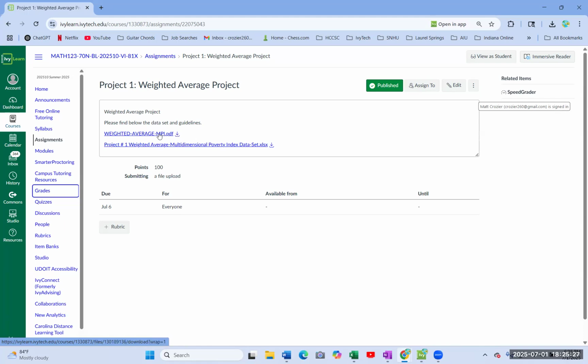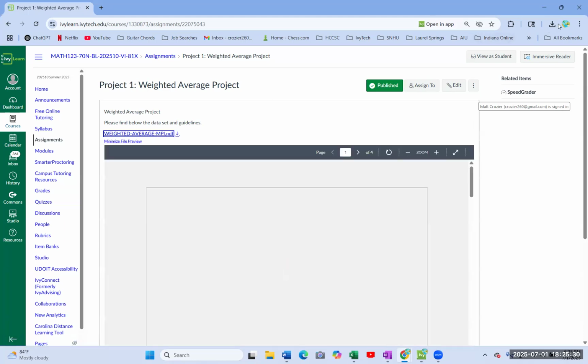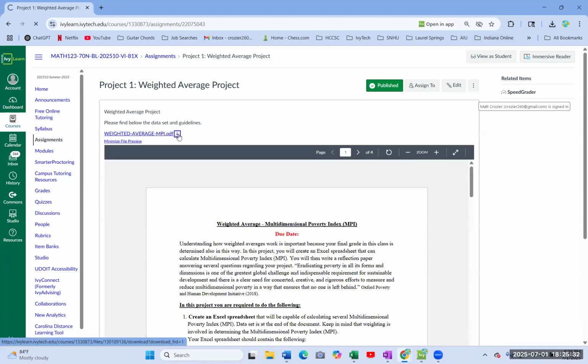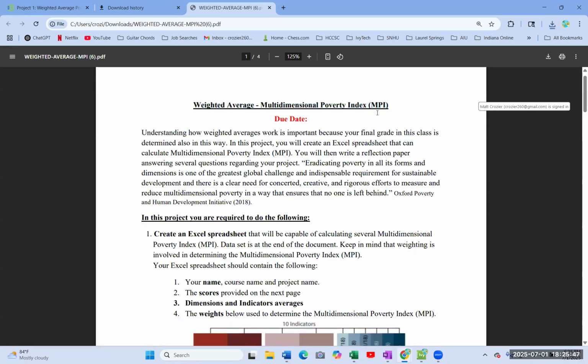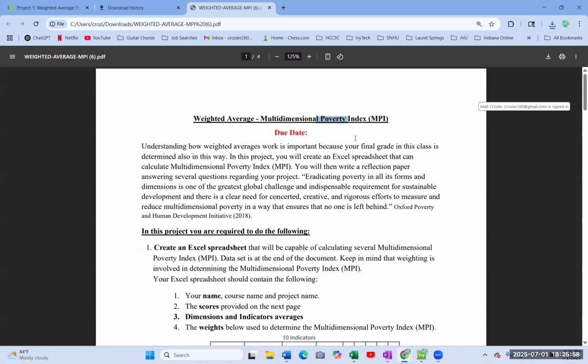So let's go ahead and pull this up and look at this. And I want to download it. Here's our project: Weighted Average, the Multi-dimensional Poverty Index. So this is a score, and an index is a number. It's kind of like a score describing poverty, how impoverished a country is. You'll see that down here.